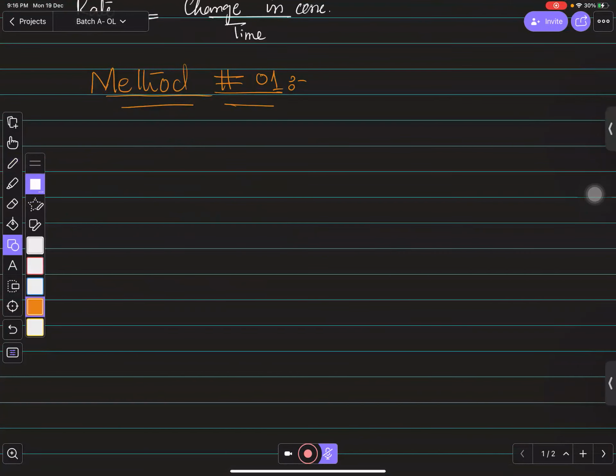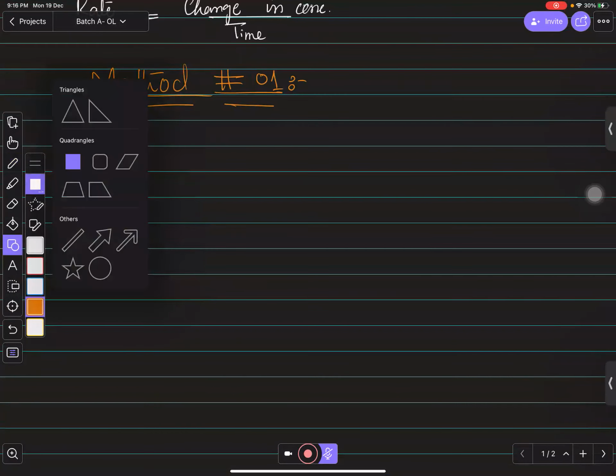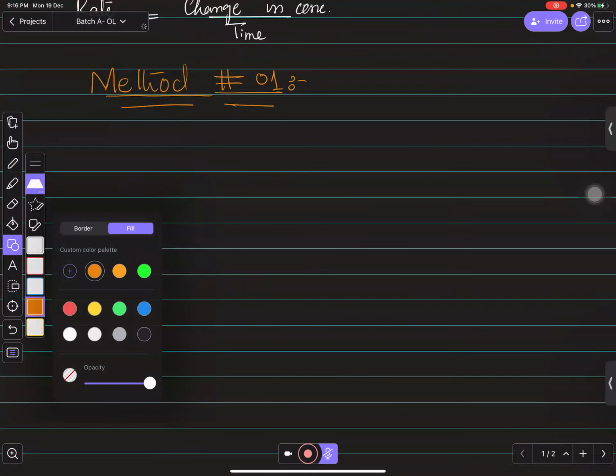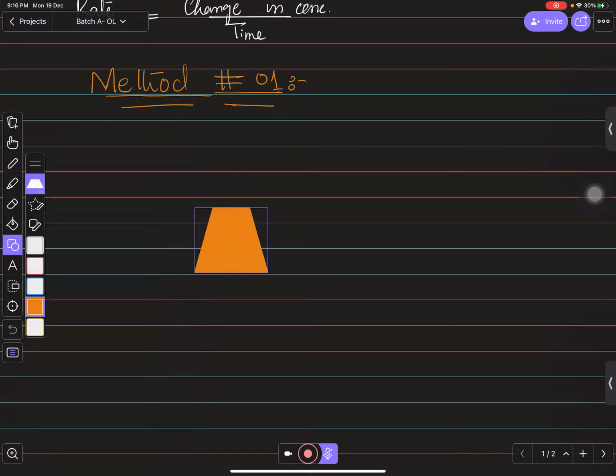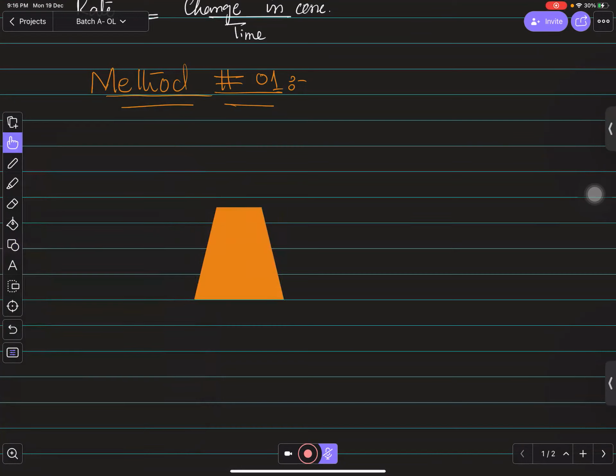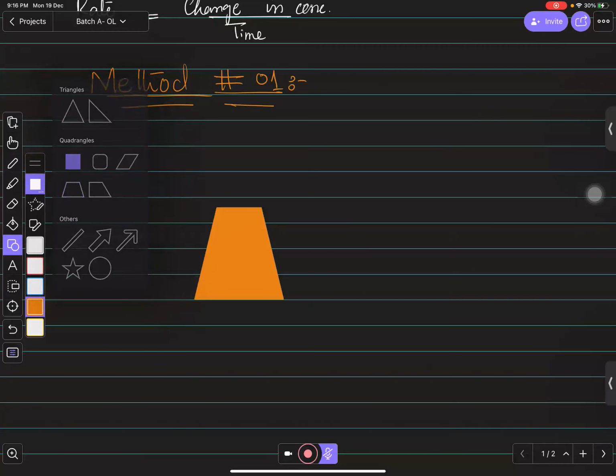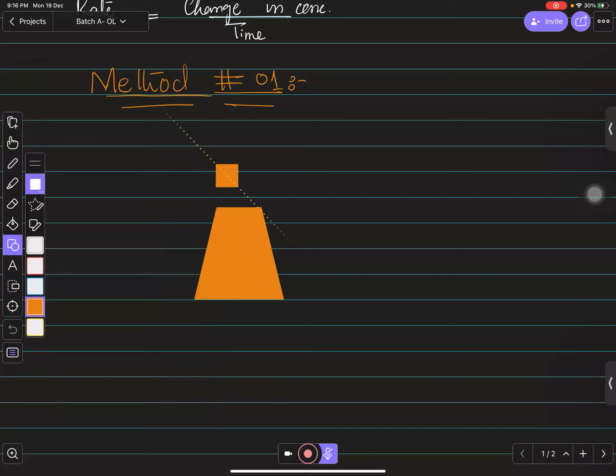So for suppose we have this. This is one of the, you can say, a conical flask I try to make, right? कुछ इस तरह का conical flask हो सकता है.